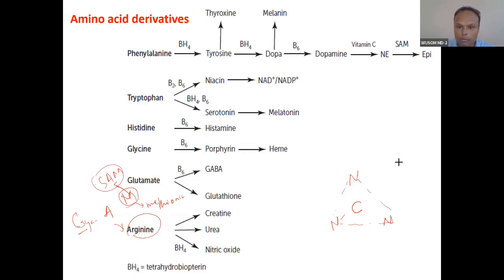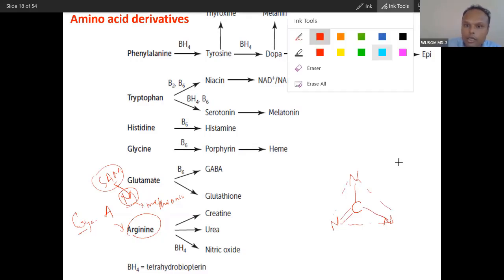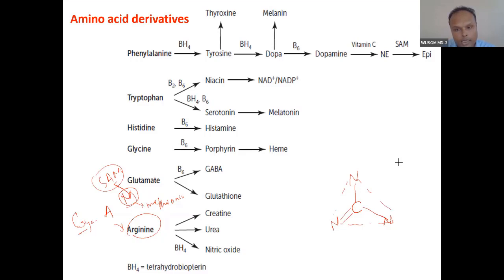And put this double bond here. This is arginine. Now, what is the role of glycine? The role of glycine will be to supply this ethanoic acid. Actually, one of the nitrogens is also from glycine. So glycine is a 2-carbon compound. So this is acetate and this is guanidinoacetate.